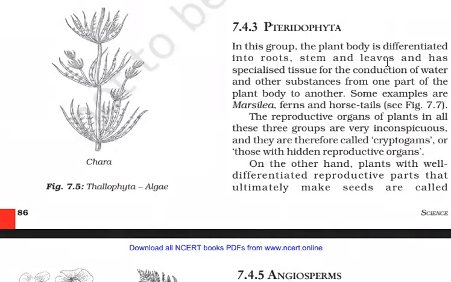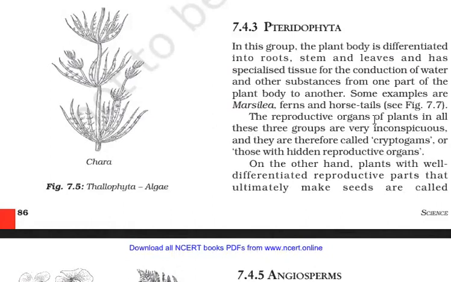Secondly, a special feature is that these have specialized tissues for conduction of water and other substances from one part of the plant body to another. And these pteridophytes can grow on land. Some examples are Marsilea, ferns, and horsetail. Ferns are generally grown in homes in those areas where there are shady portions, and these have aesthetic sense.